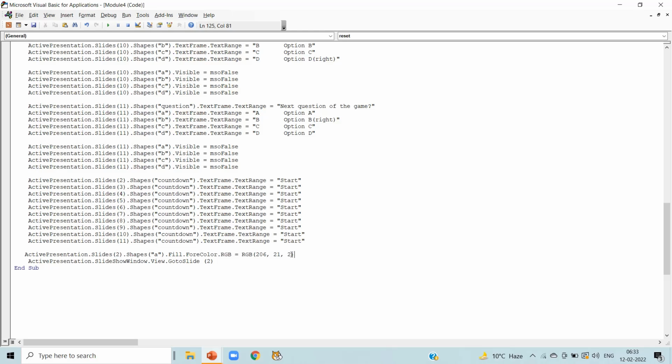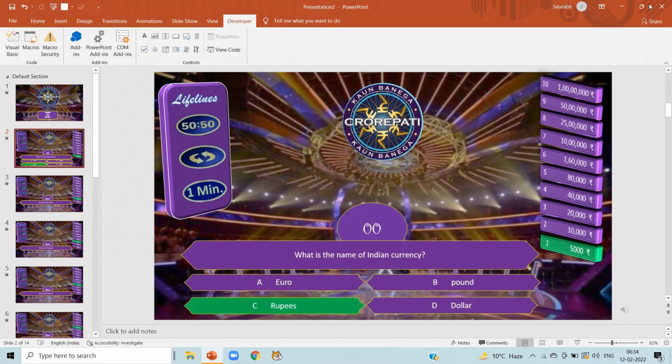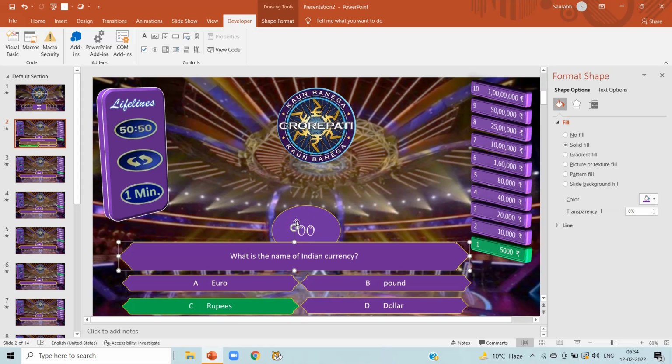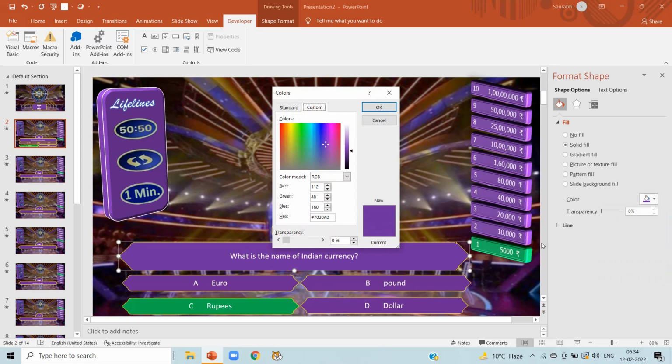So this RGB 206, 21, 2 is red color and we are going to change it to purple color. For that, close it, select any purple line, right click, format shape, click on color, select, click on more color. Here you can notice the red, green and blue values are written 112, 48 and 180.